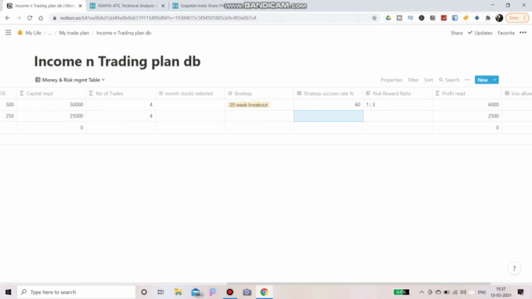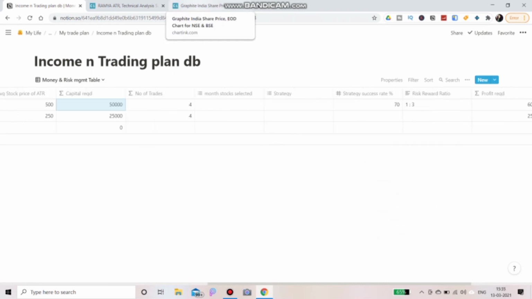Okay, stop loss should be kept at 1% of the amount, and 3% should be your target. That is what I have done here, or else you can put it as 2. For beginners, 1:1 and 1:2 is enough. I also use 1:2 or 3. So what it is, 1:2 risk reward ratio.